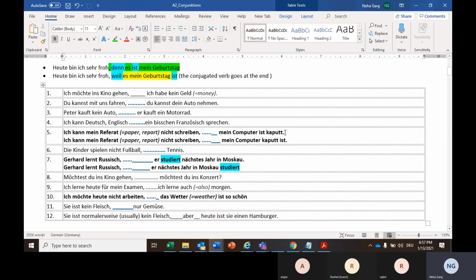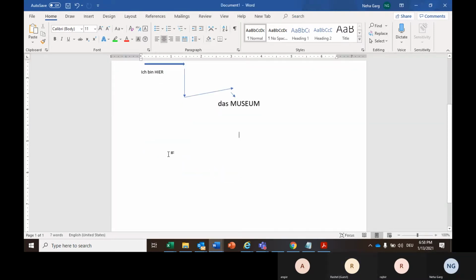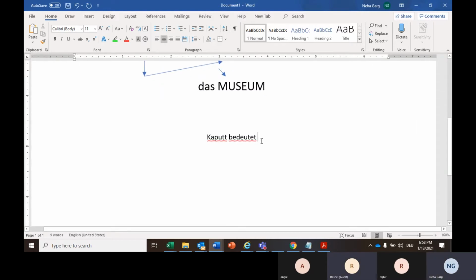Das funktioniert nicht. Kaputt bedeutet, wenn etwas nicht funktioniert. Verstehen Sie, was ich sage? Kaputt bedeutet, wenn etwas nicht funktioniert. Kaputt is broken. Yes.